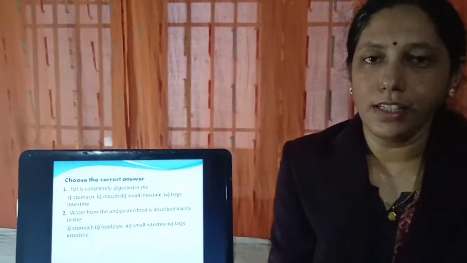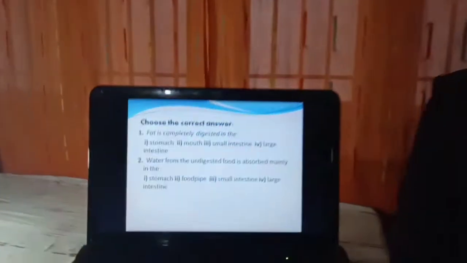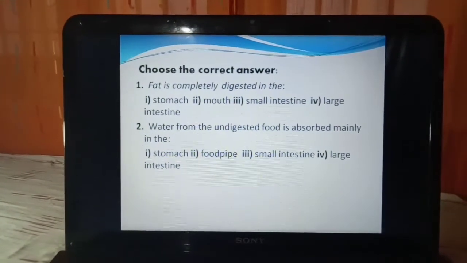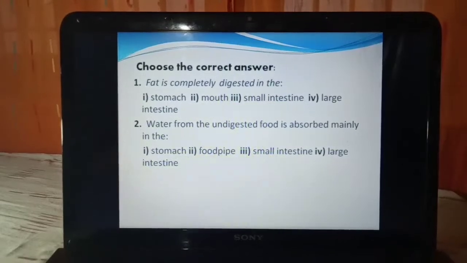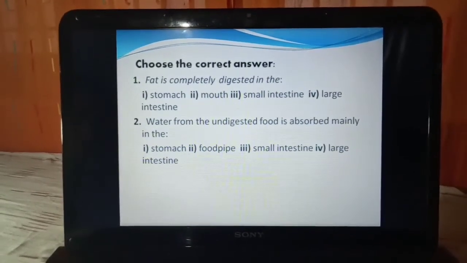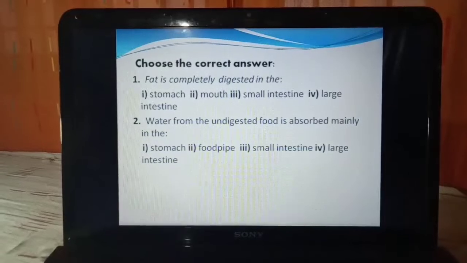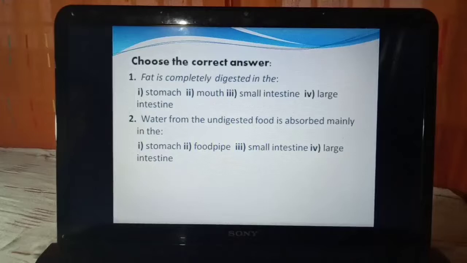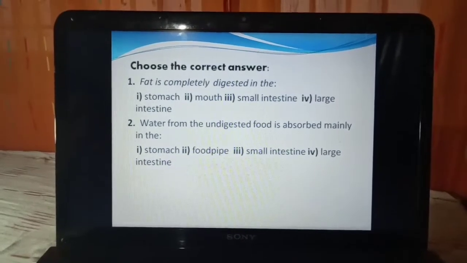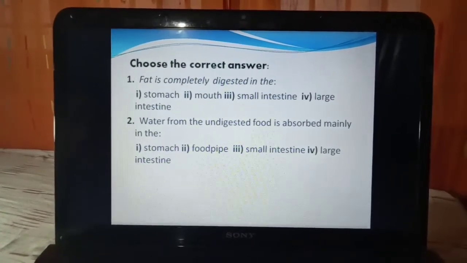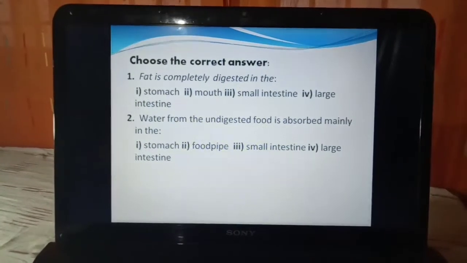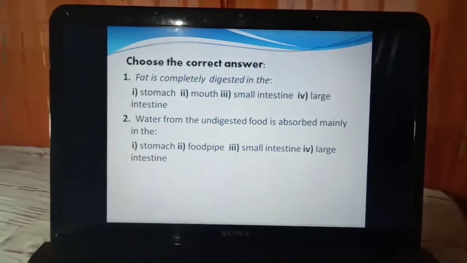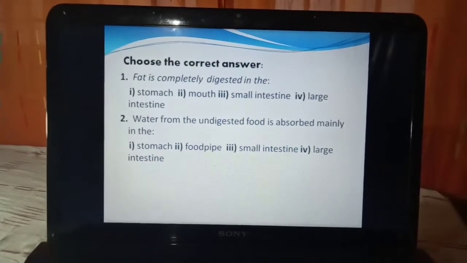Third exercise is choose the correct answer. First one is fat is completely digested in the stomach, mouth, small intestine or large intestine. The answer is small intestine. Second one, water from the undigested food is absorbed mainly in the stomach, food pipe, small intestine or large intestine. The answer is large intestine.